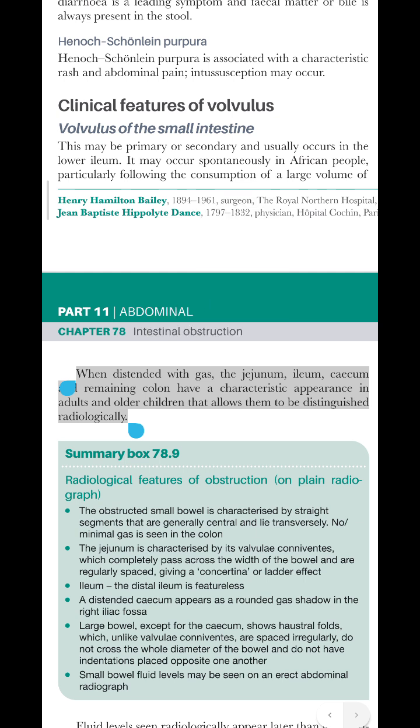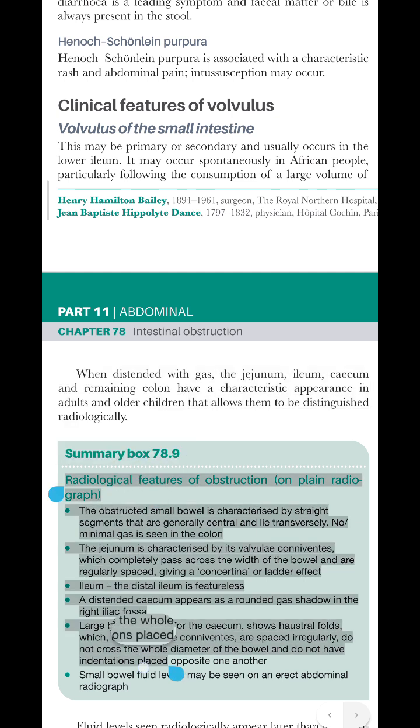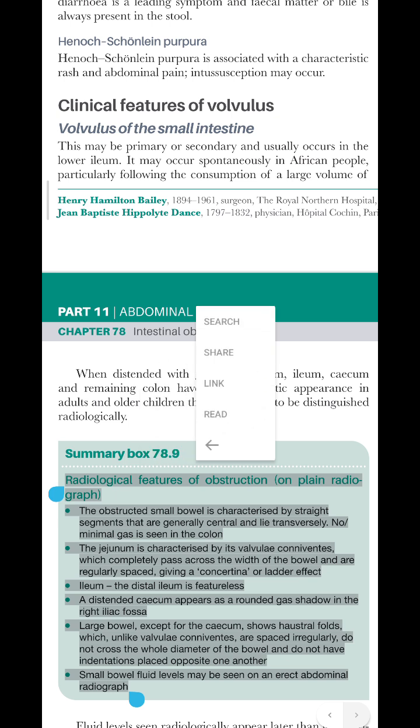When distended with gas, the jejunum, ileum, cecum, and remaining colon have a characteristic appearance in adults and older children that allows them to be distinguished radiologically. Radiological features of obstruction. On plain radiograph, the obstructed small bowel is characterized by straight segments that are generally central and lie transversely. Minimal gas is seen in the colon.